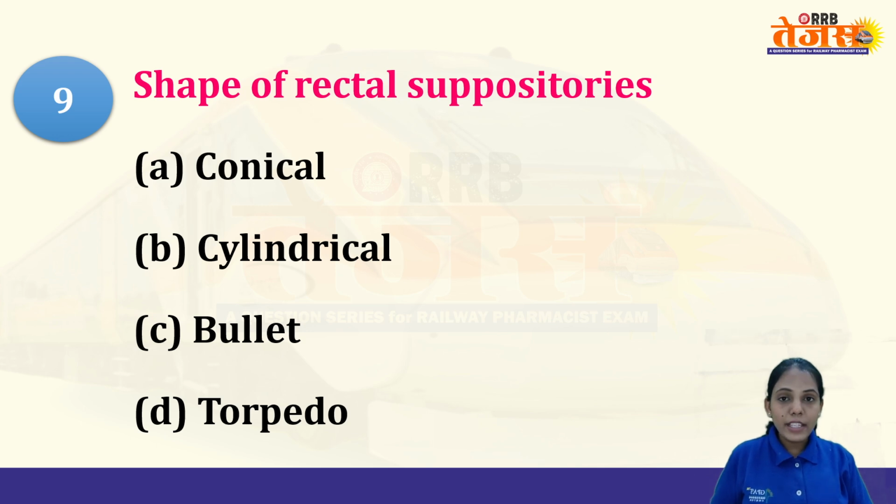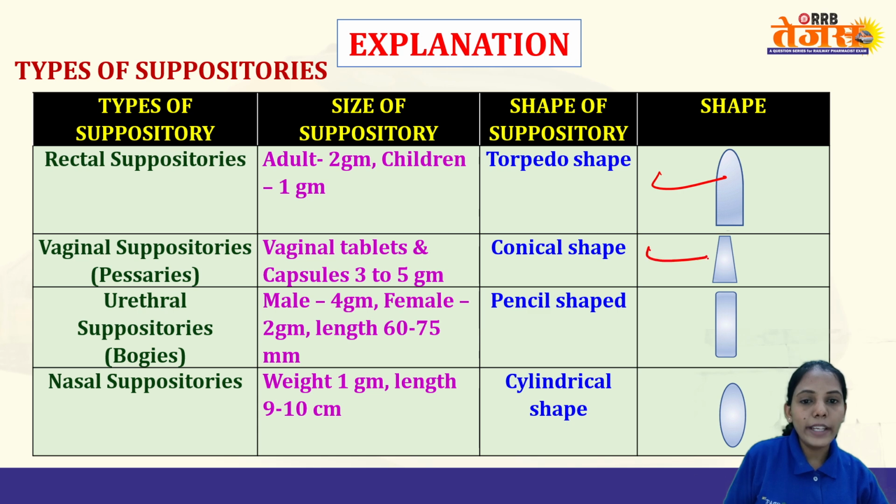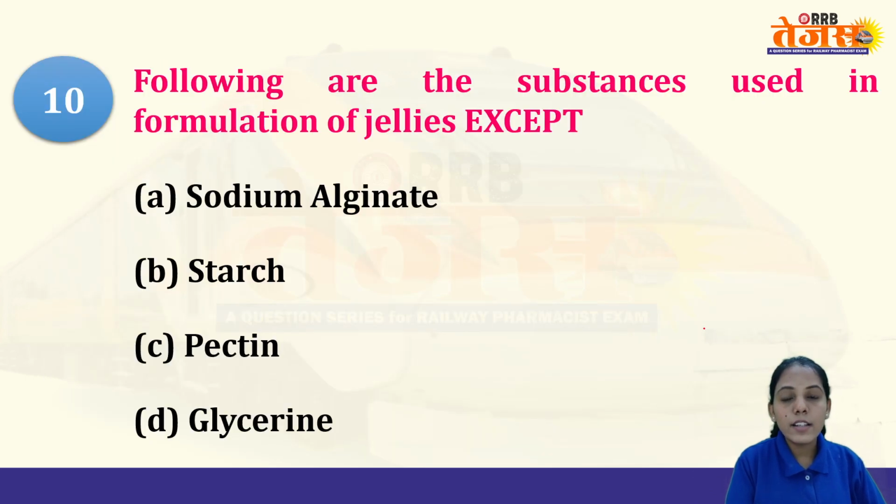Now, shape of rectal suppositories. Already we have seen rectal suppositories. The first one was torpedo shape. So your shapes are given. This is a torpedo shape, this is a conical, this is a pencil shape, and this is a cylindrical shape. Basically, depending upon the type of cavities, these shapes have been designed. The size and shapes we have already discussed.